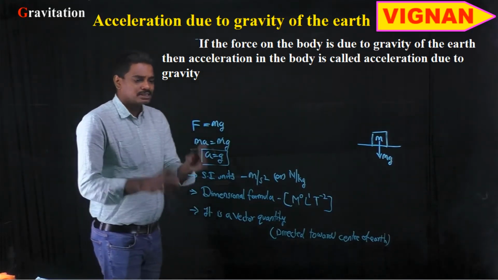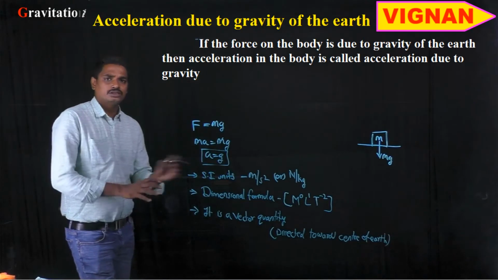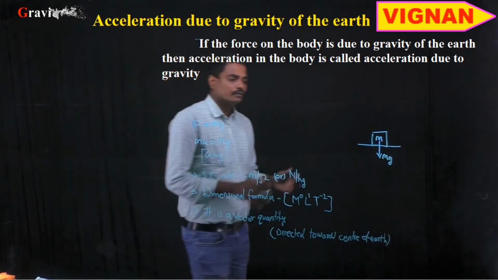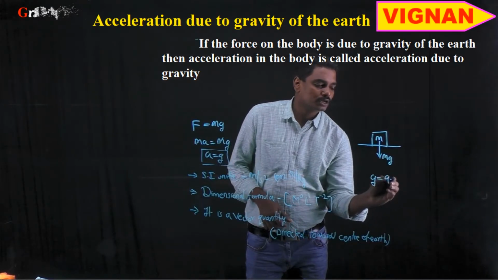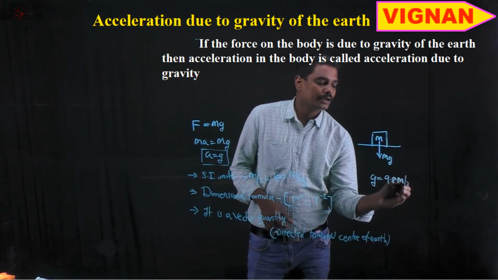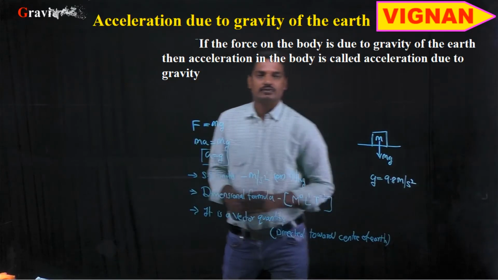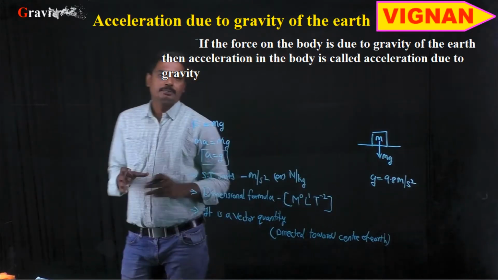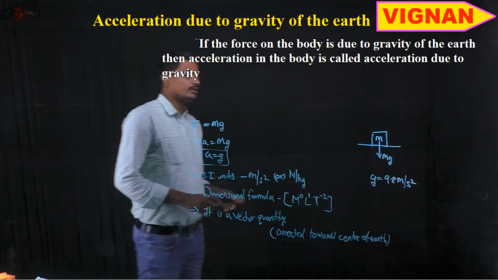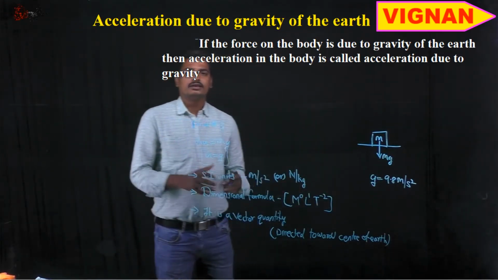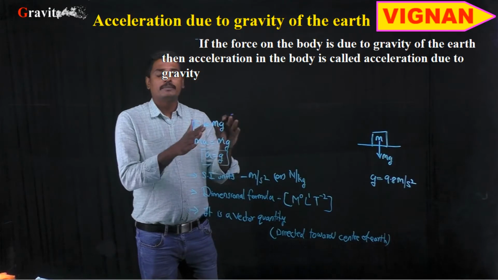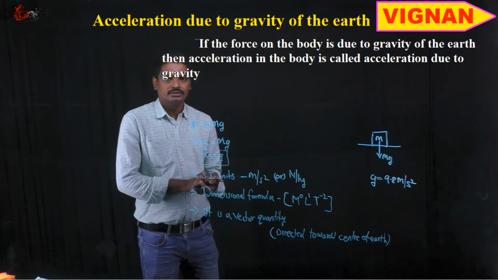And this g value is almost constant on the surface of the earth. We consider g to be approximately equal to 9.8 meter per second square. So in solving problems, we consider the value of g as 9.8 meter per second square. We consider it almost the same everywhere on the earth's surface.